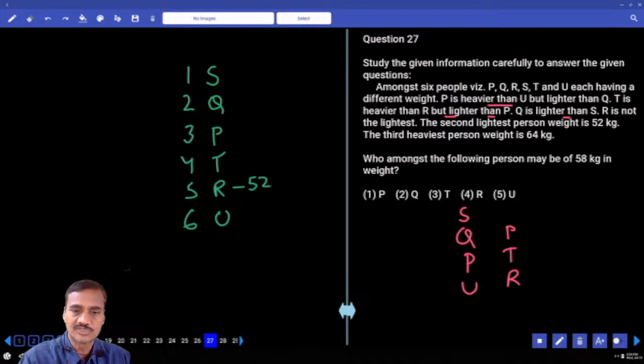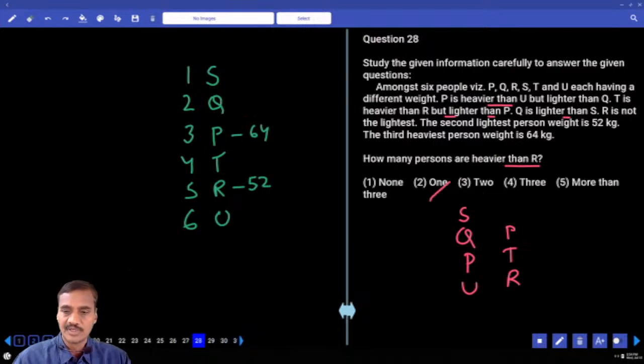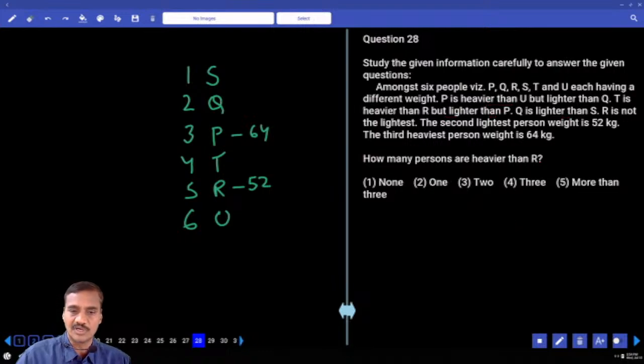And the third heaviest person is 64, P is 64. Now this is about question numbers 27 to 29. Then who among the following may be 58? Now T is 58, in between 52 and 64. 28. How many are heavier than R? 4 persons, that is choice 5.